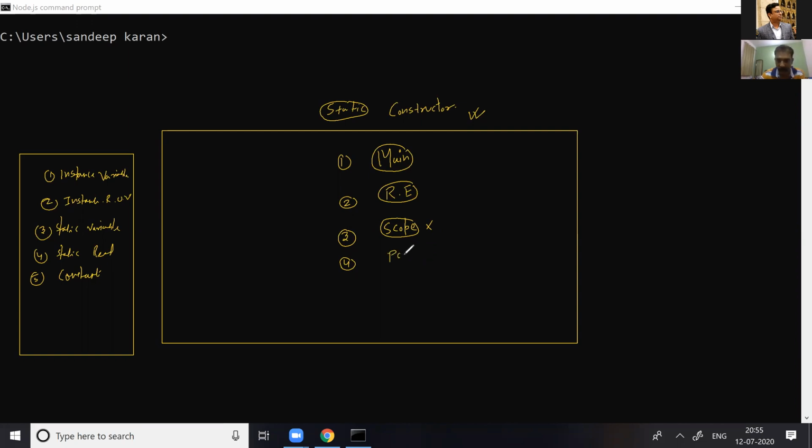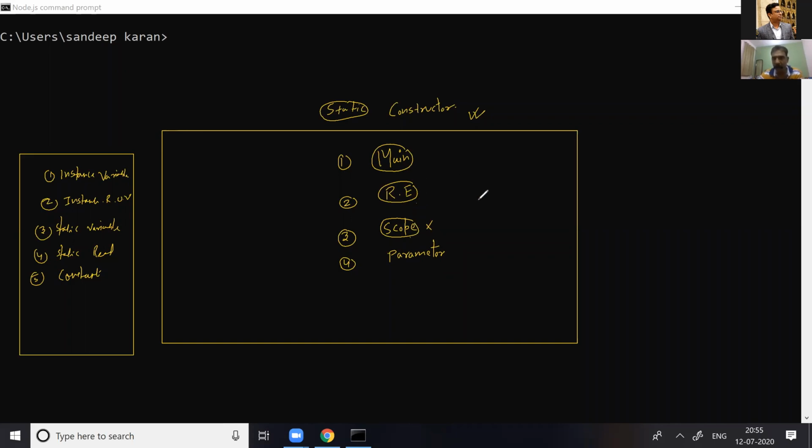No polymorphism, no compile time polymorphism. So if a constructor is declared with the static keyword, we cannot pass a parameter, and we can't define the scope.